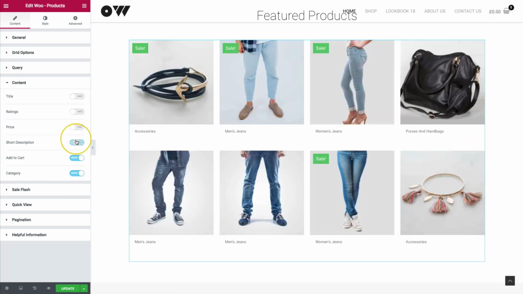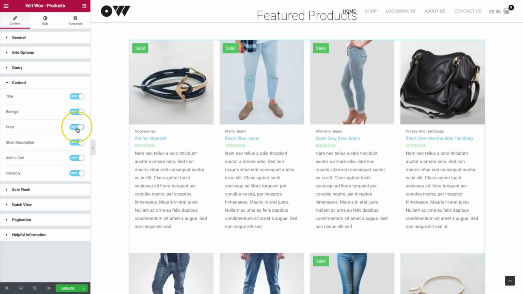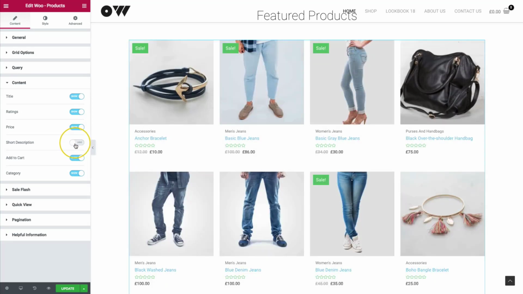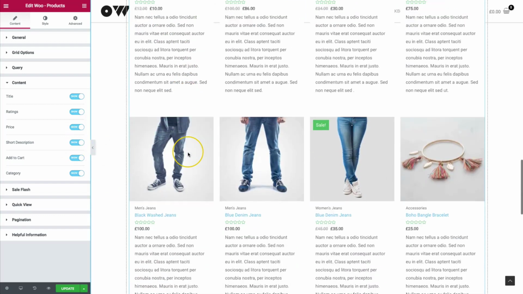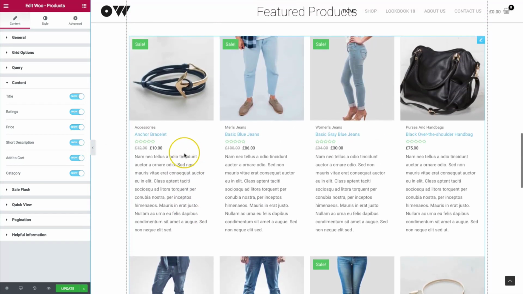And then of course we have all the options to turn everything on, such as the titles, the reviews, the price, and even a short description. By default this is off because there's a lot of information. Depending on how short your short description is, that will determine how long these are right here. So with that turned on, it does get a little bit lengthy, but if you want to show this information to your clients, then it's a great way to go ahead and do that.